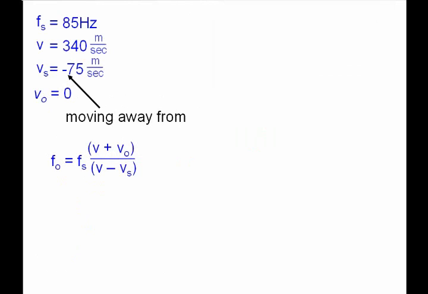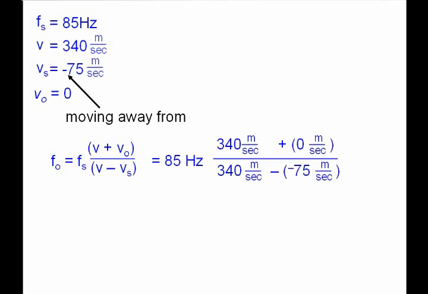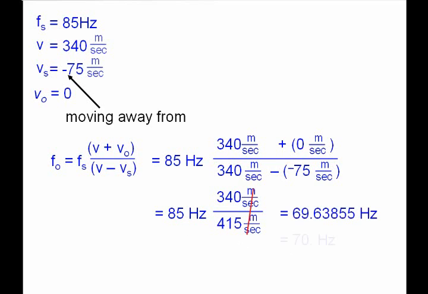All right, so let's plug these numbers into the Doppler effect formula. Looks something like this. And notice on the bottom we have a subtraction sign in the formula, and we also have a negative sign from the object, the train moving away from us. So when you're subtracting a negative number, you're actually adding these numbers in the denominator to get a larger number. All right. Looking at these numbers as a ratio, we can see that this is less than 100%, and we're going to get a sound that is lower than 85 hertz. So canceling units and rounding off, we get 70 hertz is what is heard from the train moving away.